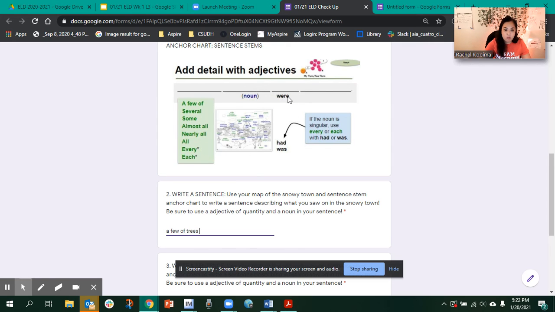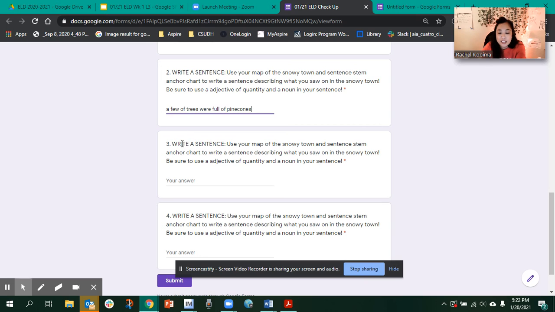And then I use that were. I got to use the sentence stem exactly the way it is. Were what? How do I describe the trees? A few of the trees were full of pine cones. Boom. I have my adjective of quantity. I used my noun. I used were, and I described it. That's a few of the trees were full of pine cones. Boom, done. Then it's the same question. I have to do this 3 more times.